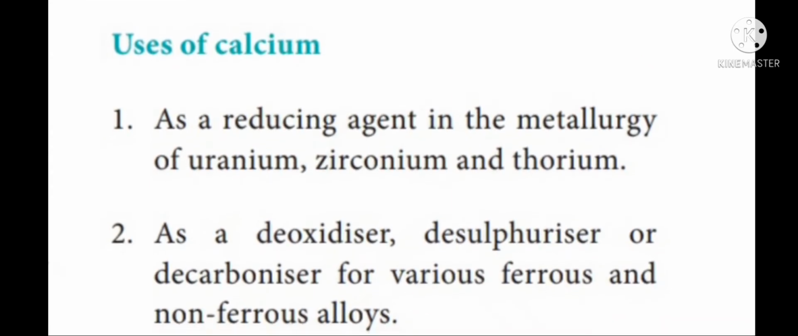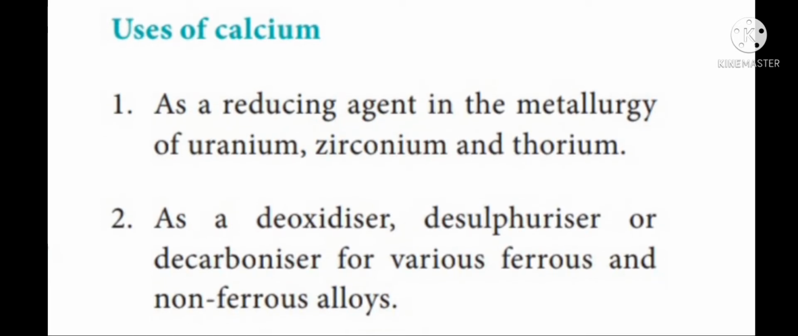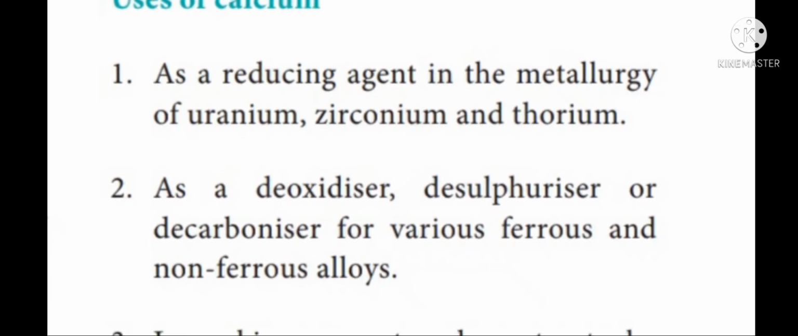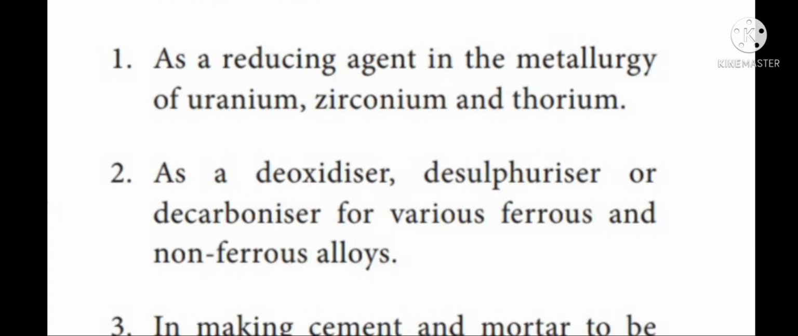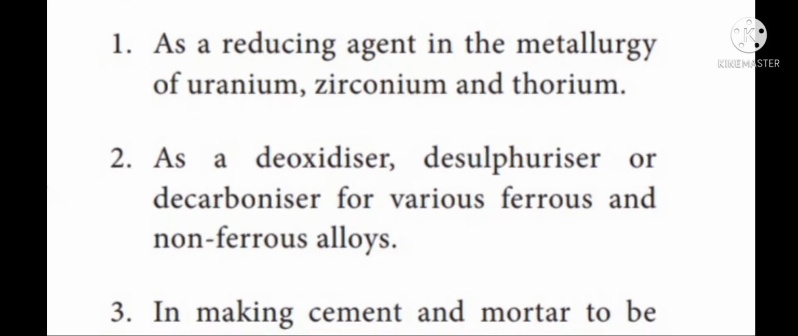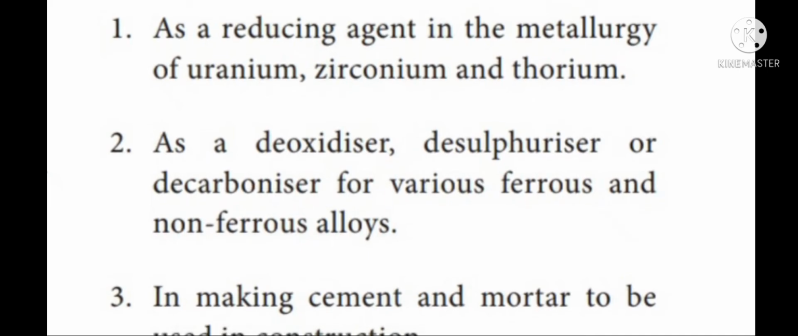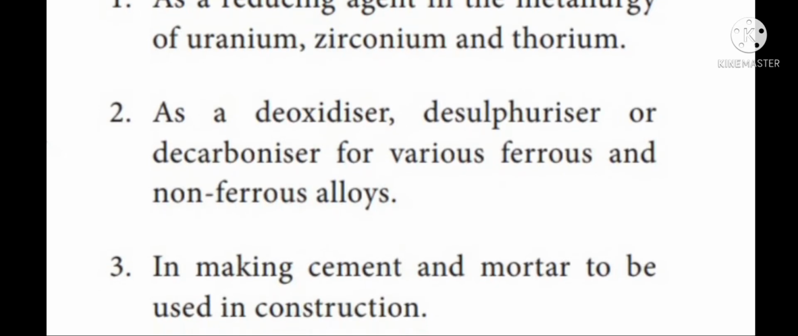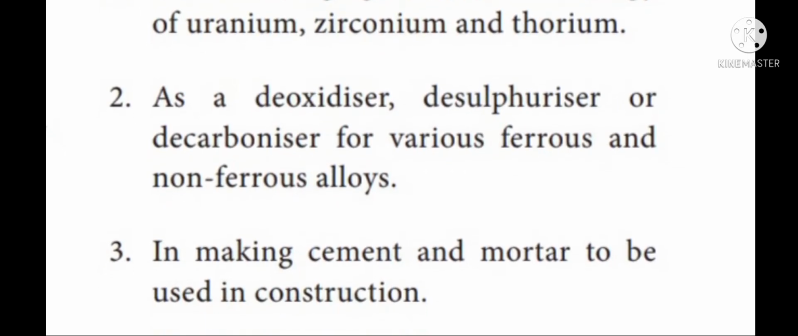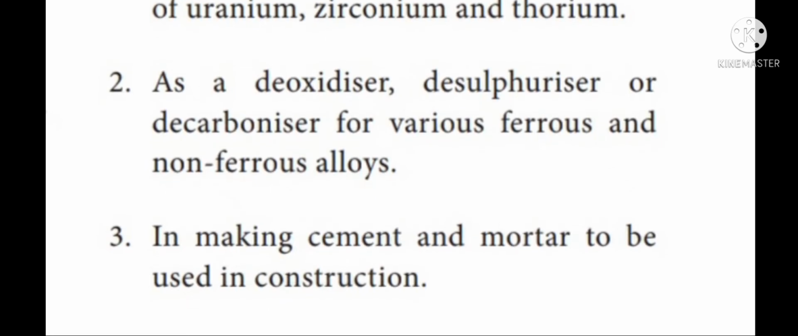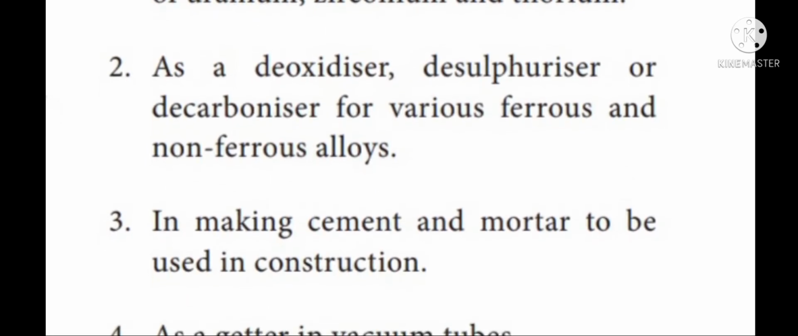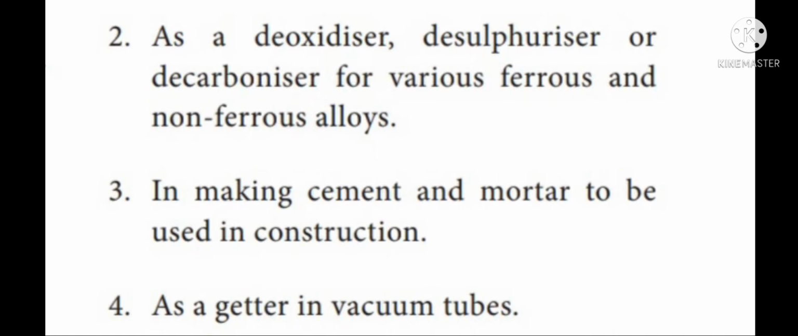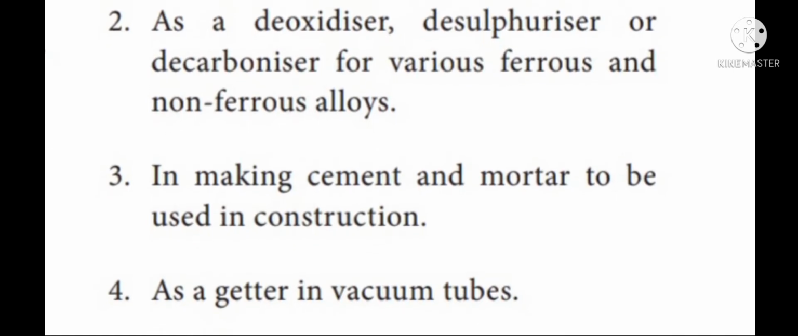Next one, uses of calcium. Calcium is used as a reducing agent in the metallurgy of uranium, zirconium and thorium. Calcium is used to remove oxygen, sulfur or carbon from various ferrous and non-ferrous alloys. Calcium is used in making cement and mortar to be used in construction. For construction purposes, we use cement and mortar which are made up of calcium.